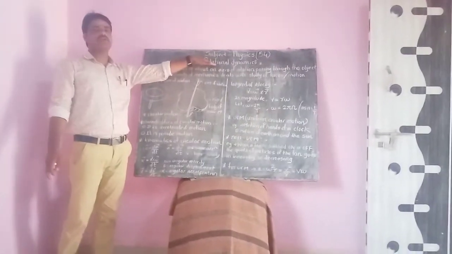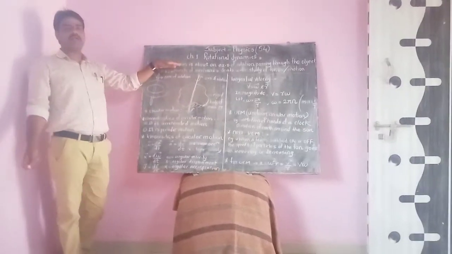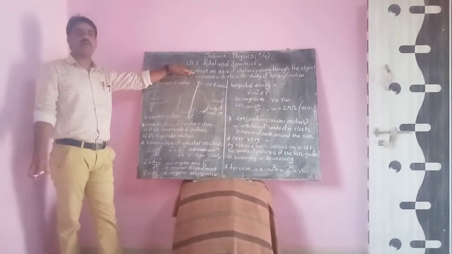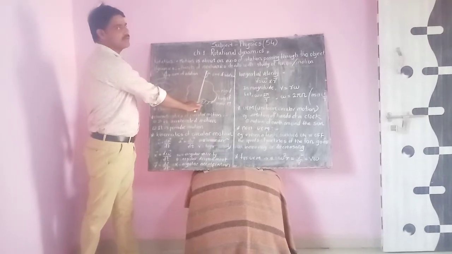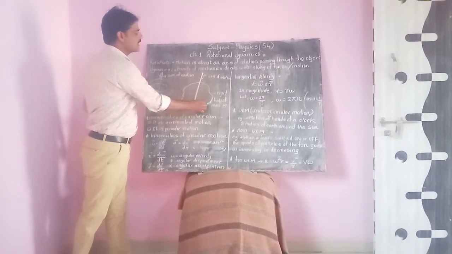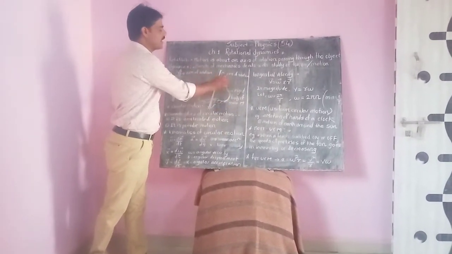You know about rotation. The meaning of rotation is the motion of a particle about an axis. From the diagram, let us consider that this is the axis of rotation. A particle rotates about an axis.